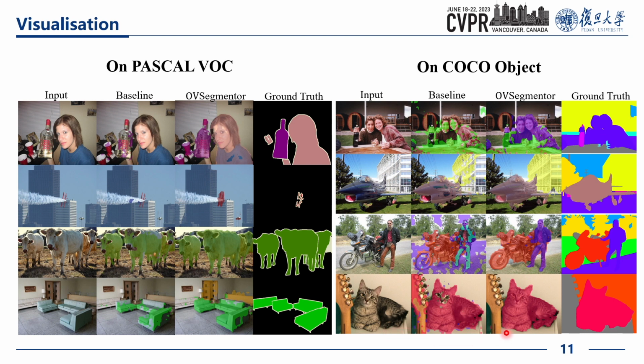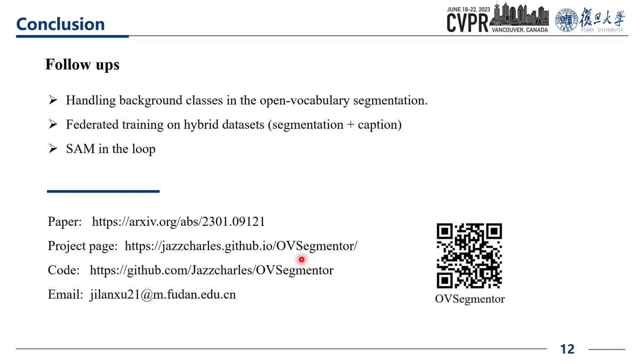There are also some potential future directions that can improve the model's performance. For example, how to better handle the background classes, as they are usually not mentioned in the caption. Besides, the Segment Anything model can also be applied in our framework to improve the visual grouping. And our code and data are publicly available.